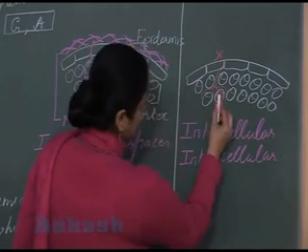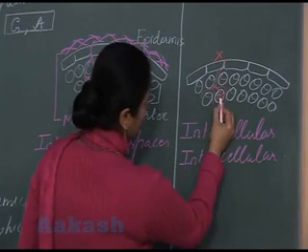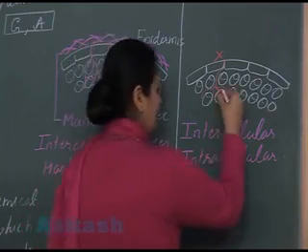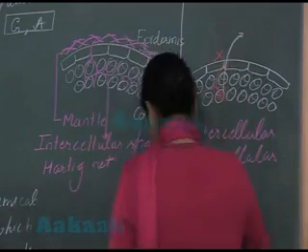Now, sometimes inside the cell, fungi will form this type of structure. I am enlarging this view.